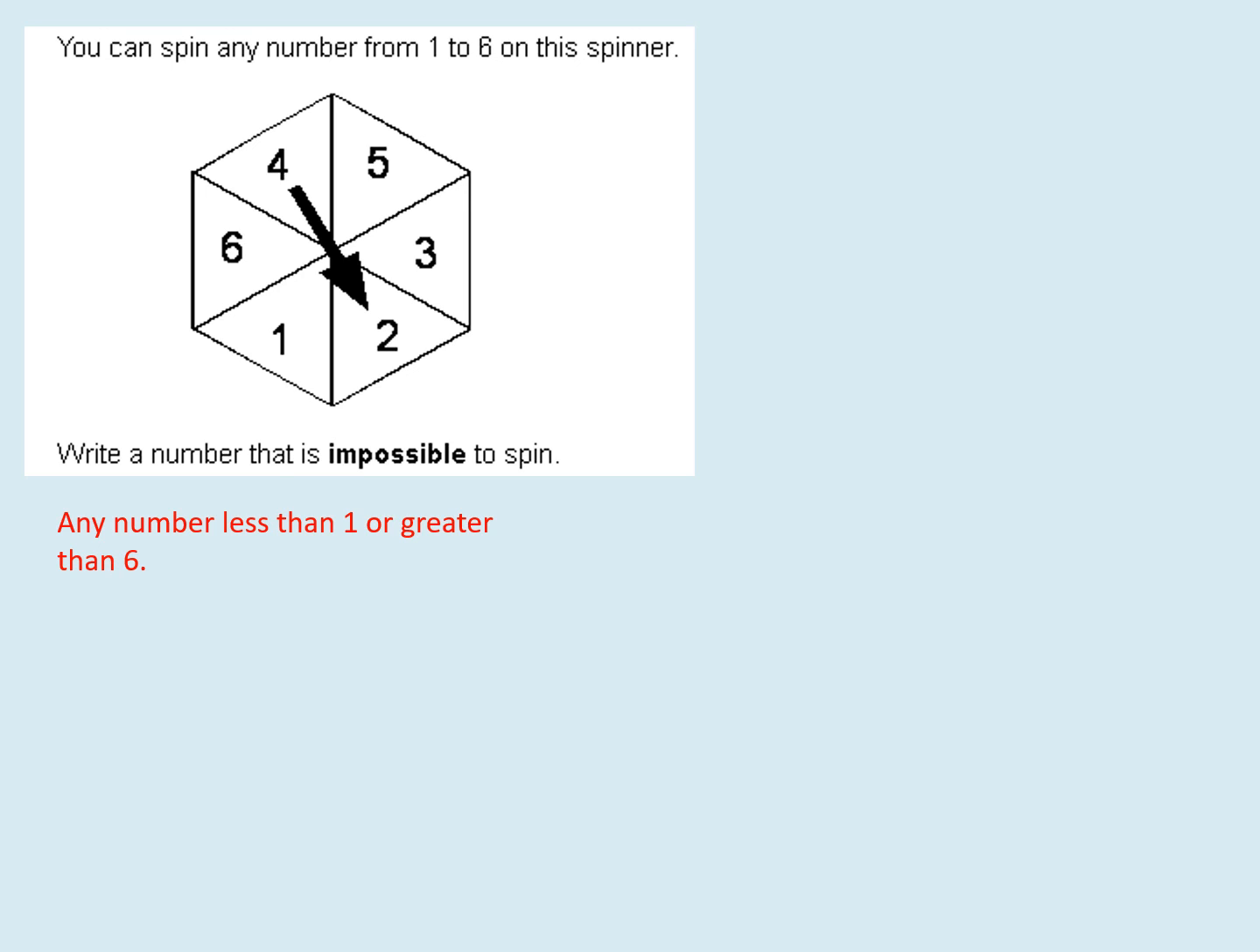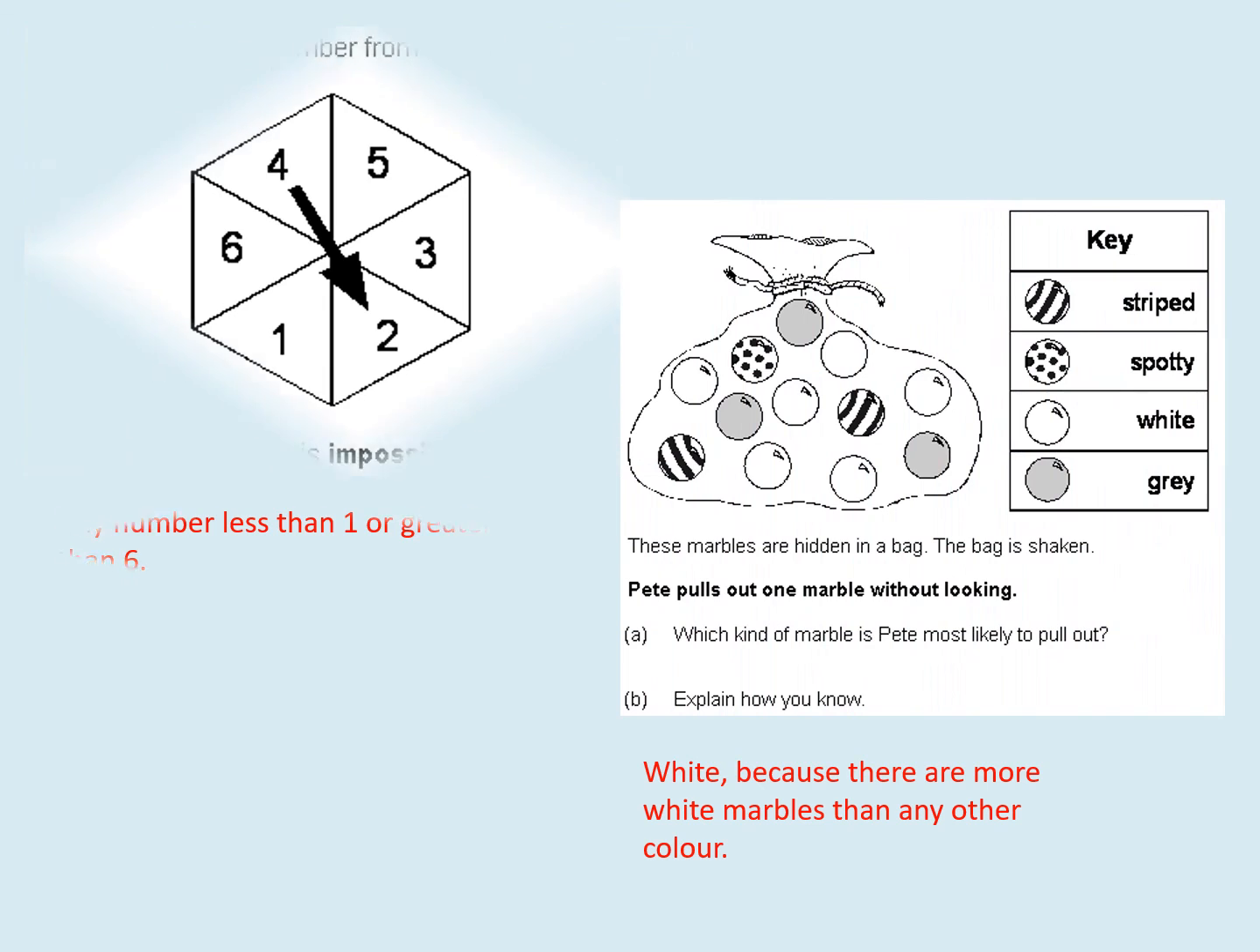Any number less than 1 or greater than 6 is impossible on this spin. Because it's starting at 1 and ending at 6, greater than 6 or less than 1, we cannot find on the spinner when you spin it.